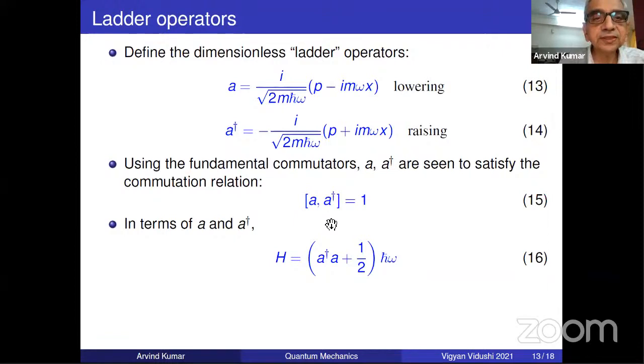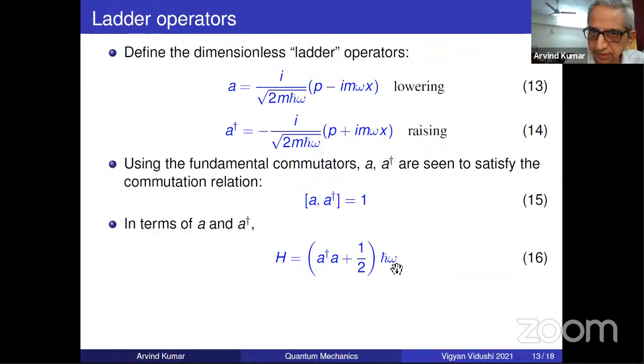So, in terms of A and A Dagger, you know that p square by 2m plus half k x square, you just multiply A Dagger A, you will get the same thing, p square by 2m plus half m omega square x square, and plus half h cross omega. These are dimensionless quantities, so obviously A Dagger A cannot be enough.